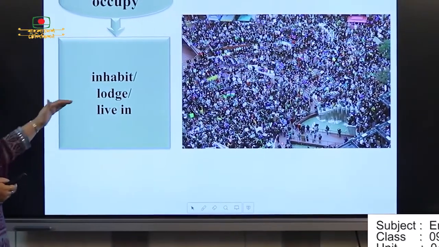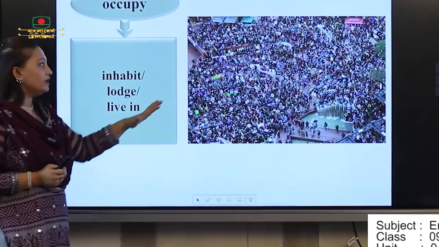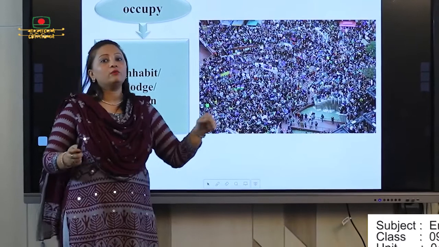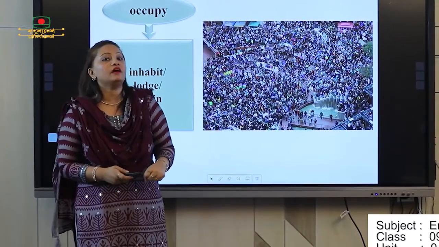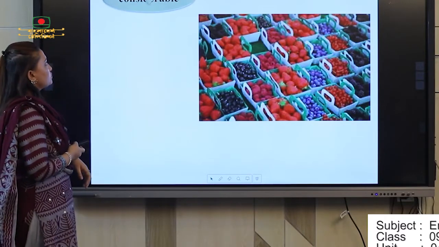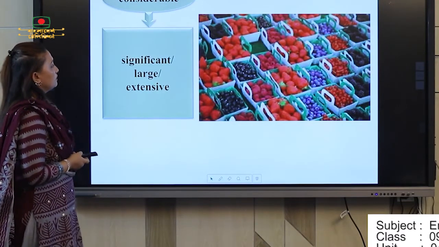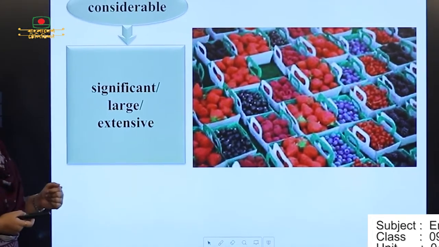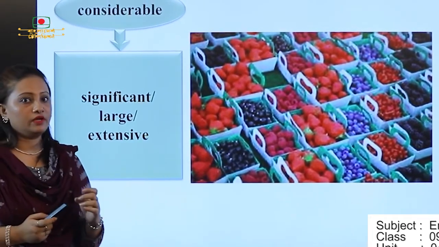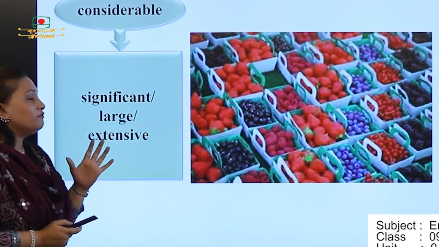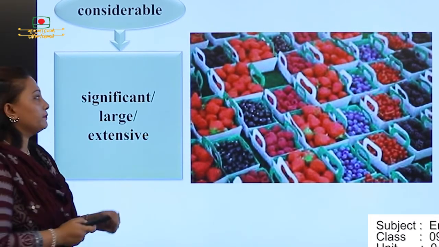And the meaning is inhabit, lodge and live in. Here it shows the people who are working, they occupy a place, they set themselves up in a place, okay? And next word, considerable and significant, large, extensive. That means considerable, very important, okay?